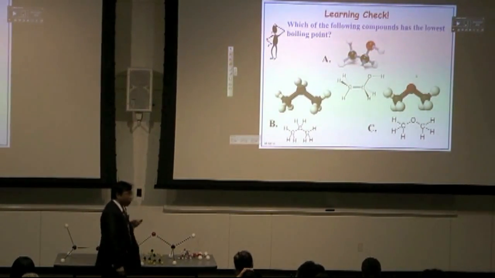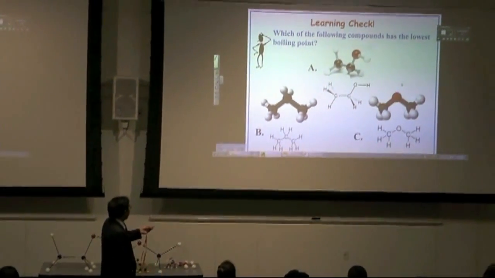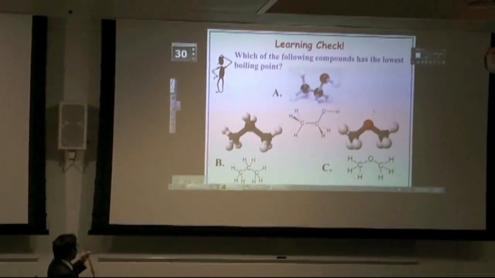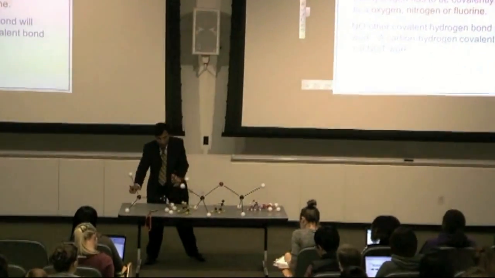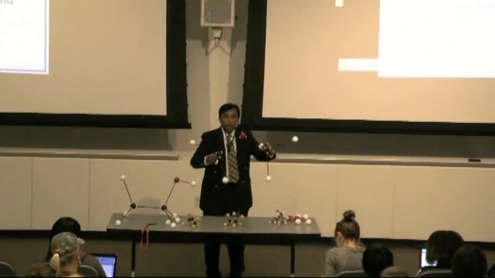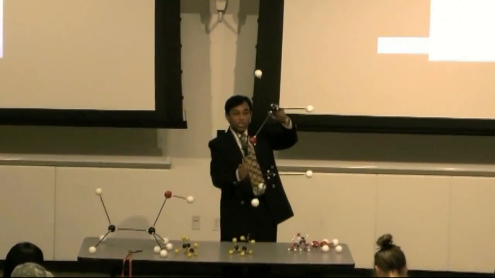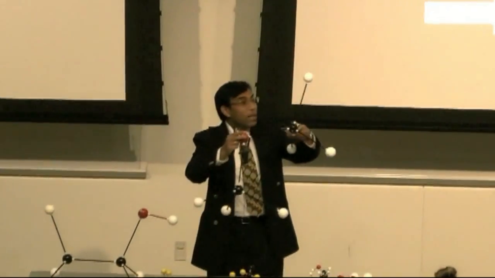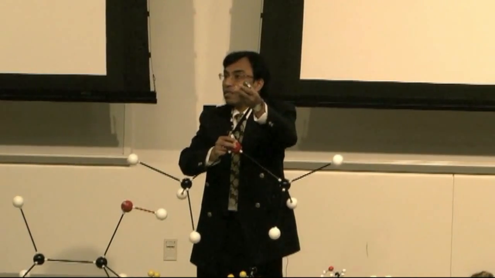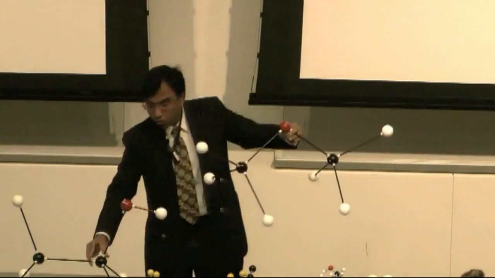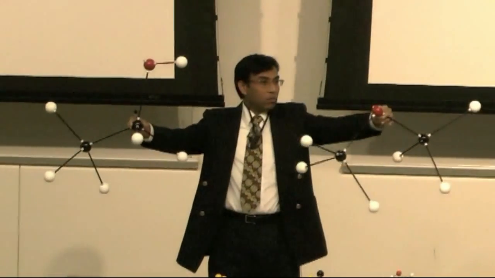So far we learned only London forces and dipole-dipole. By comparing these two, can you tell which one has the lowest boiling point? Here also we have oxygen and hydrogen, but no hydrogen is connected to this oxygen. Hydrogen must be attached to oxygen, nitrogen, or fluorine. So if you compare these two, which one can form a hydrogen bond?